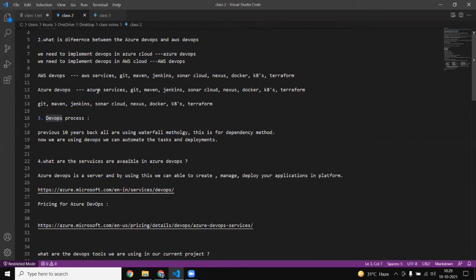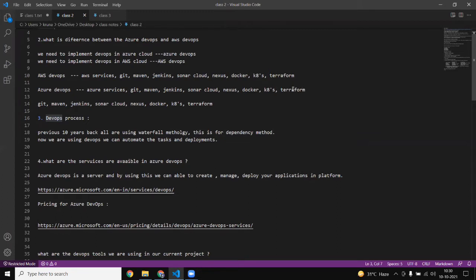Apart from this, AWS DevOps has AWS services and Azure DevOps has Azure services. But apart from that, they have Git, Maven, Jenkins, SonarCloud and Nexus.